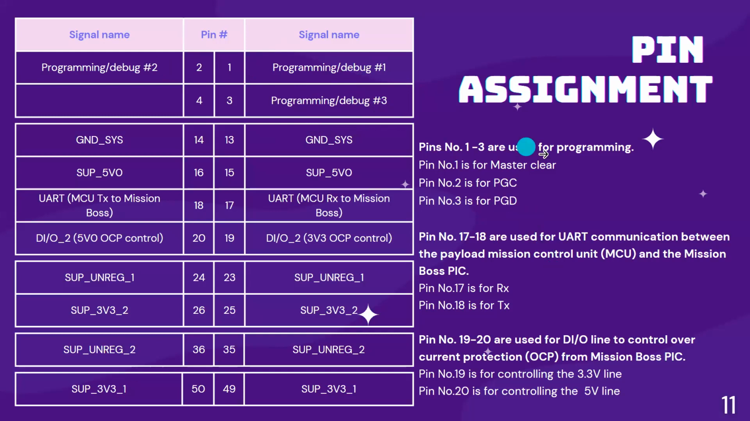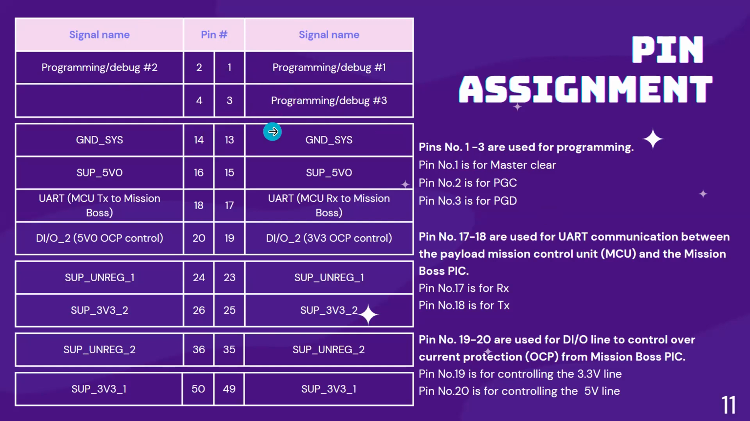For example, I just show here. If pin number one can be used for the master clear pin, then in your board design schematic, you must connect the MC clear line to pin number one, something like that. So these three pins you can use for programming, but you can choose the design. The number doesn't matter, but we need to assign the programming pins as 1, 2, 3.